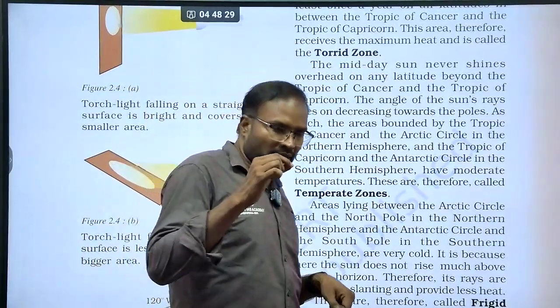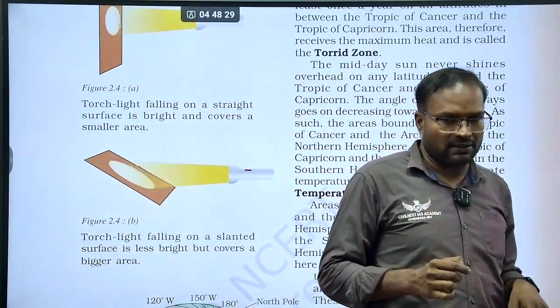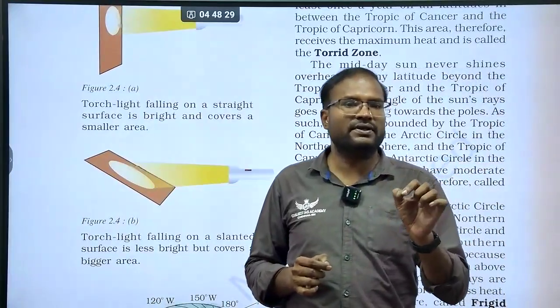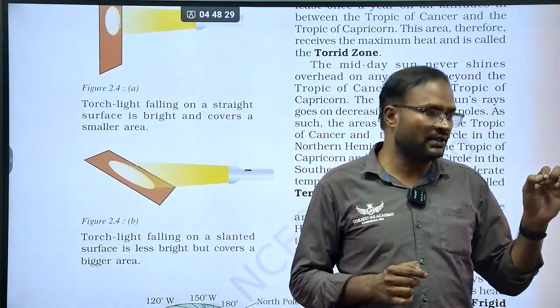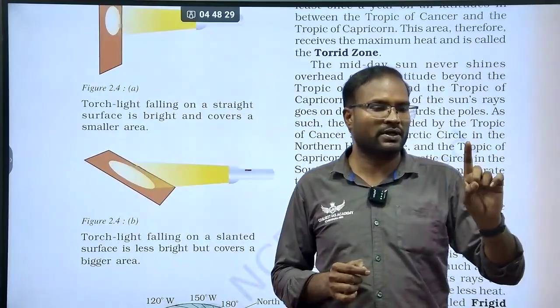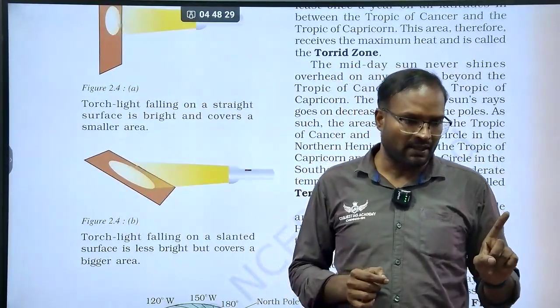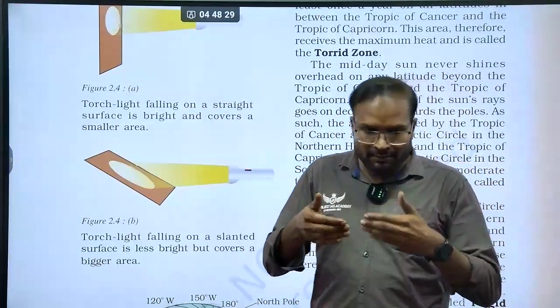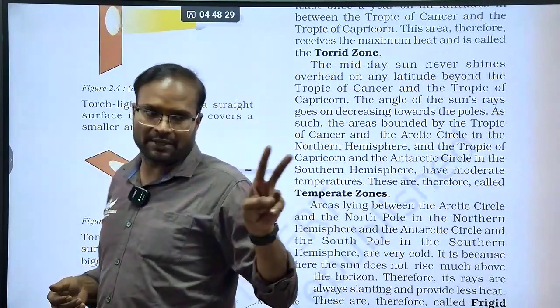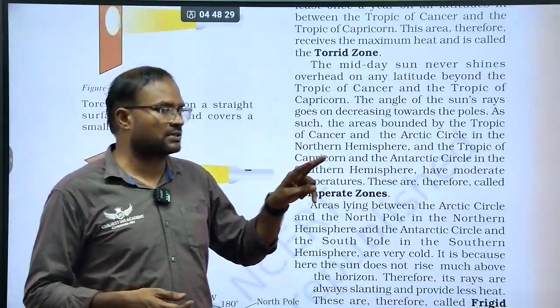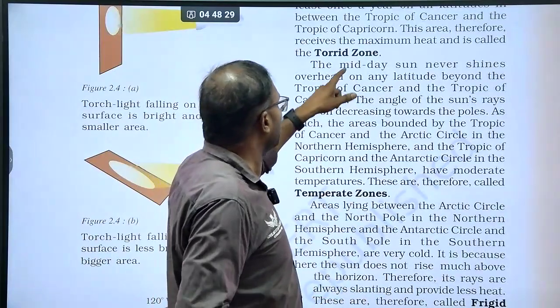Only in Capricorn and Cancer, a person living on the Tropic of Capricorn and a person living on the Tropic of Cancer will experience the overhead sun only once per year. But the people living in between these regions will experience the overhead sun two times. That is called a solstice.